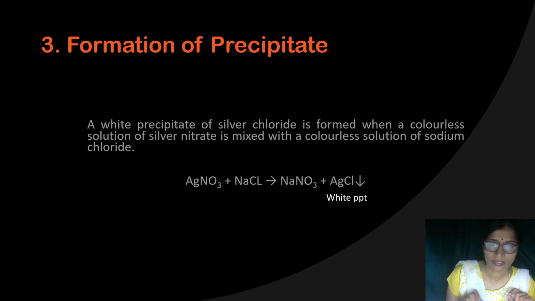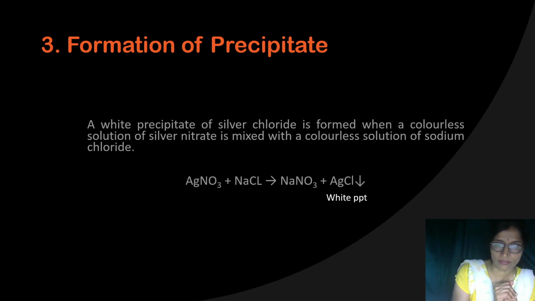Instead, you get a white precipitate, or some other color, green or reddish brown. In some reactions, the two solutions react with each other and give another product that is insoluble in water, and due to that it gives you a colored precipitate.